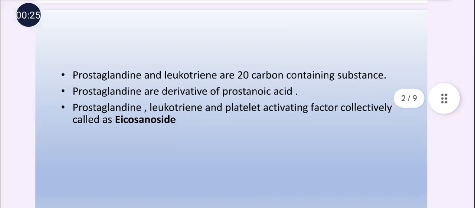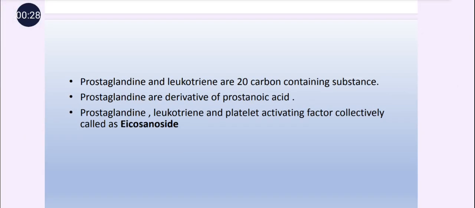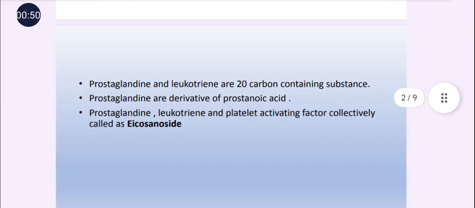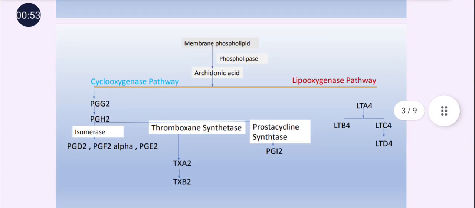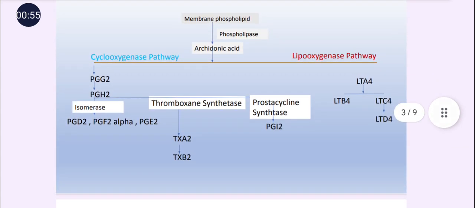Prostaglandin and leukotriene both consist of 20 carbons, and they are derivatives of the prostanoic acid. They are derived from polyunsaturated fatty acid also, and these all are involved in the inflammation, swelling, redness, burn, itching during tissue injury condition. And actually, how these prostaglandins are produced in our body, they are synthesized in a step by step process.